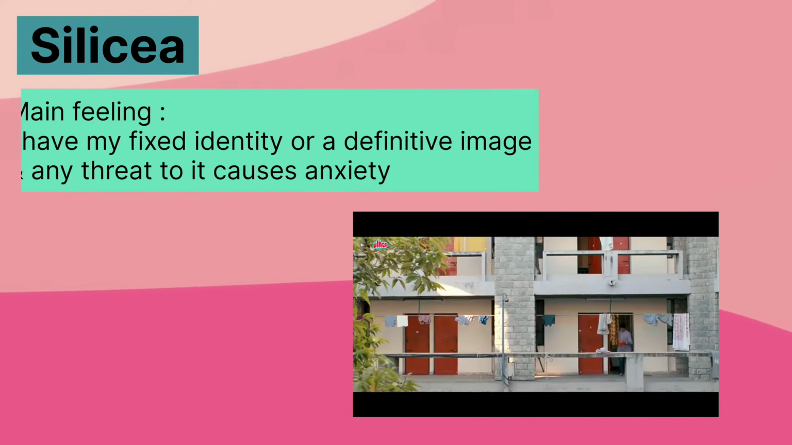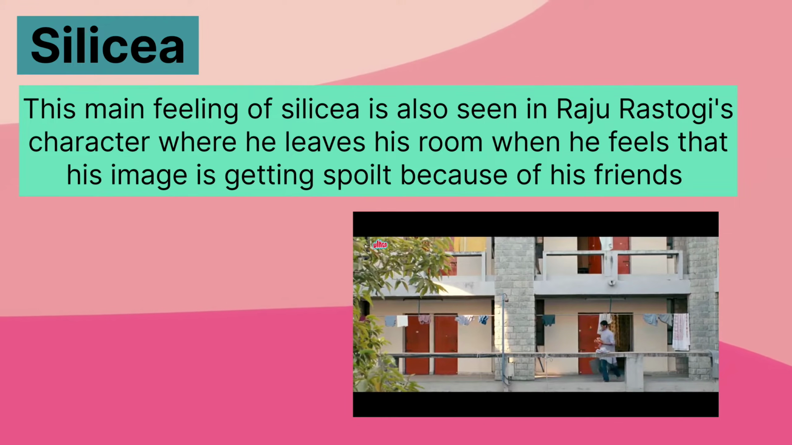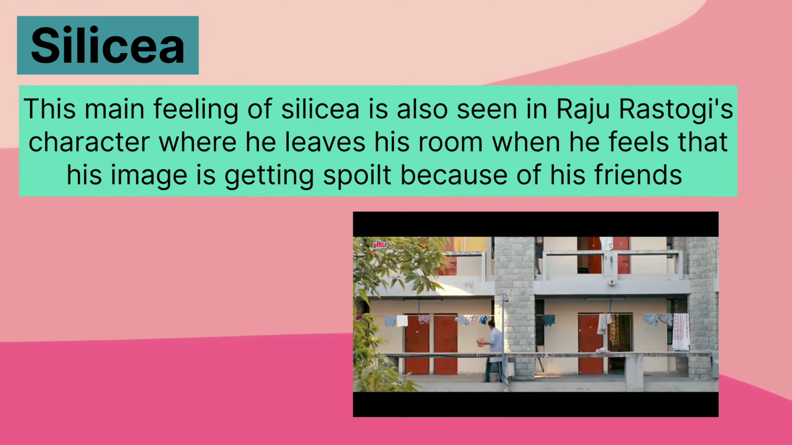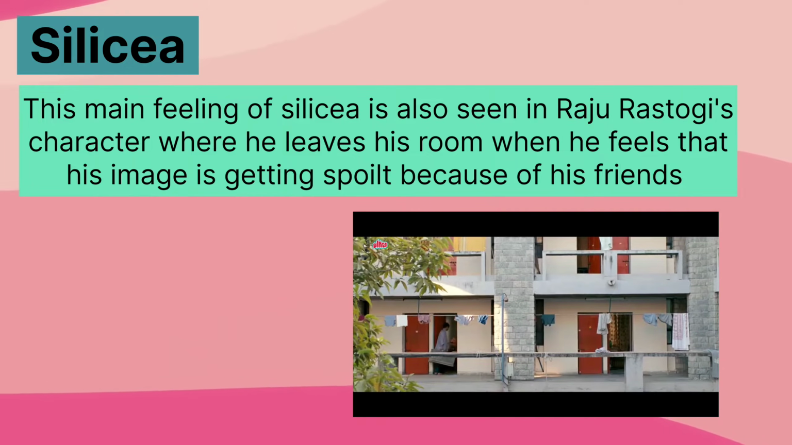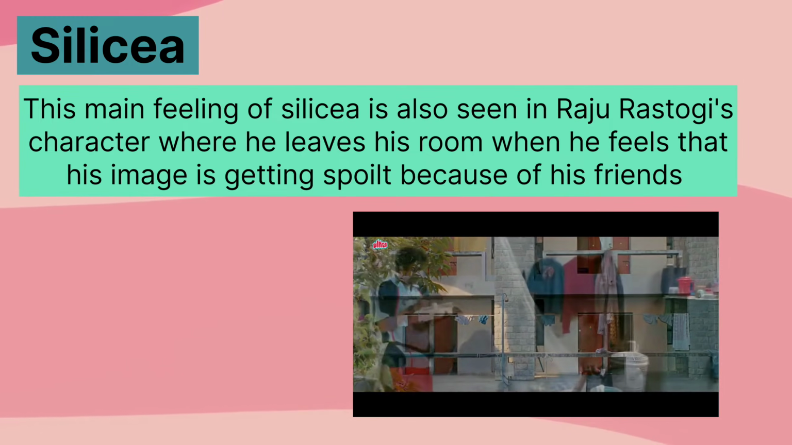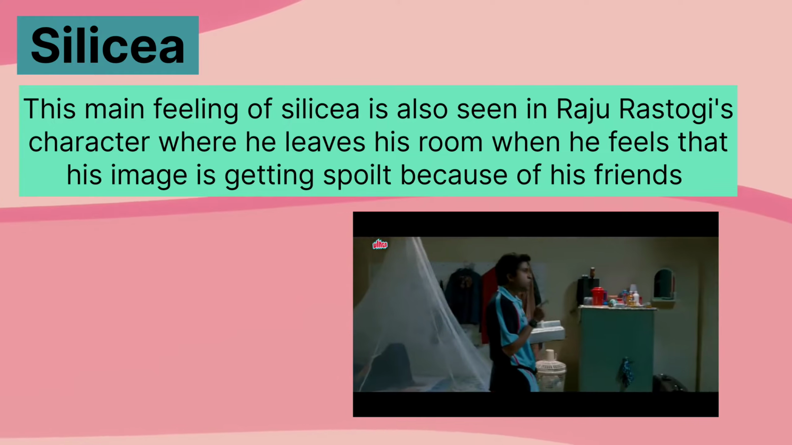This can also be seen in Raju's character, where he exits or leaves his room when he feels that his image is getting spoiled because of his friends Rancho and Farhan, and also he feels that because of them he would get fewer marks in exams.